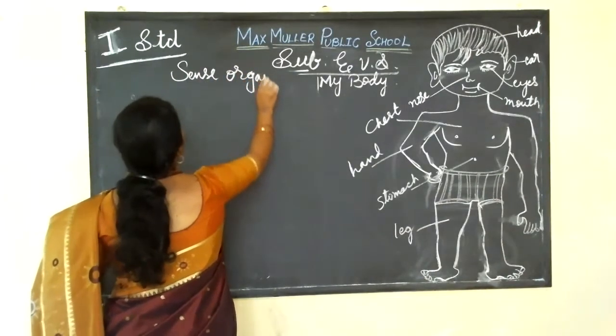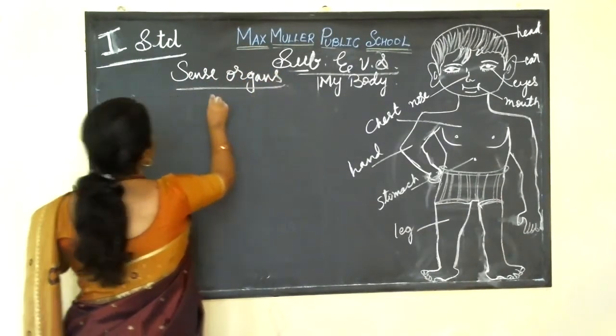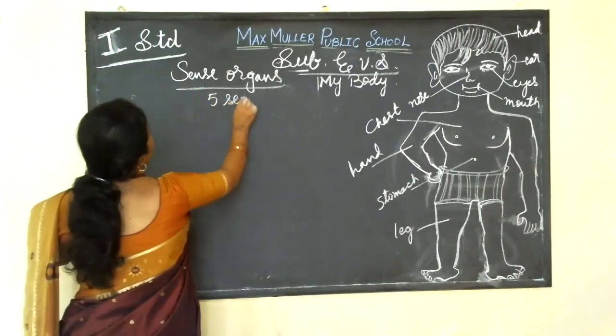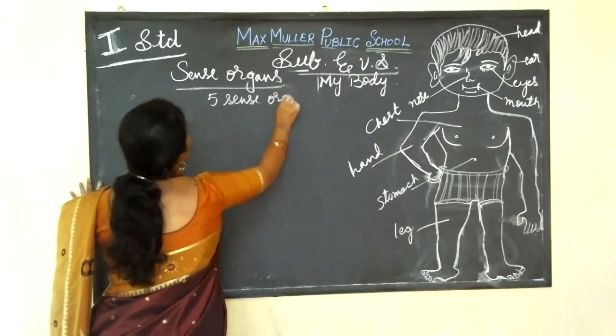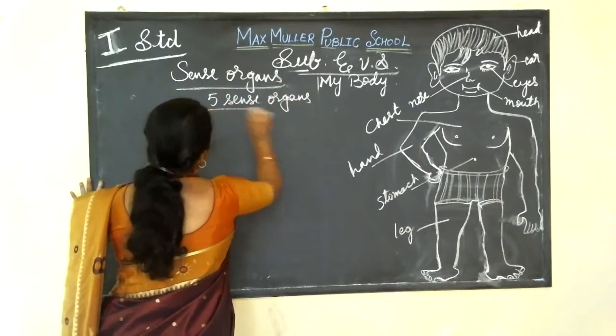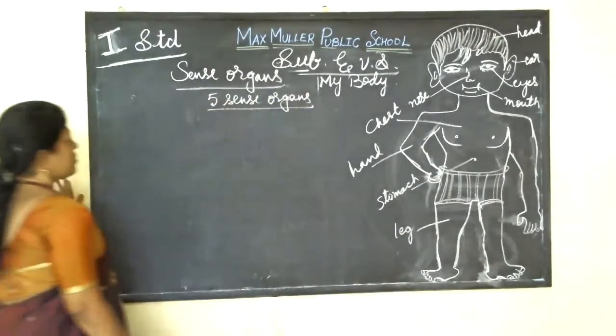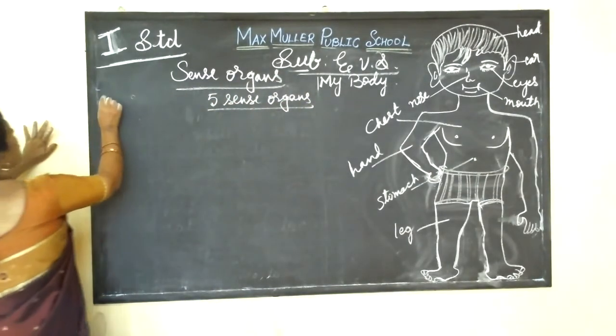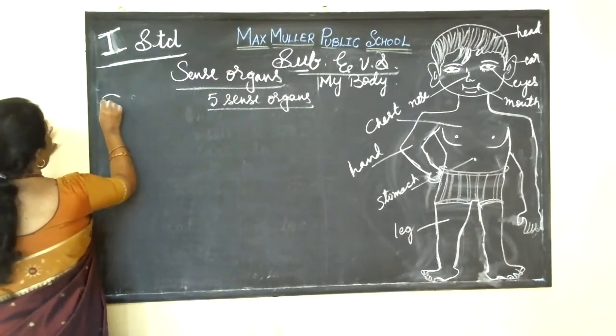How many sense organs do we have? 5 sense organs. We have 5 sense organs. That is, see, first one is eyes.